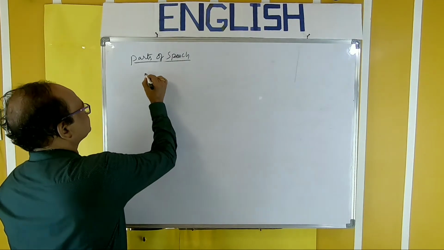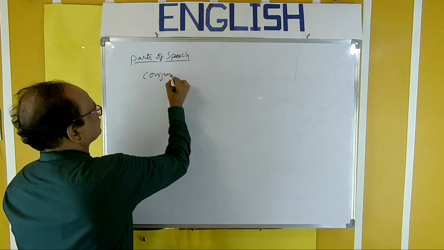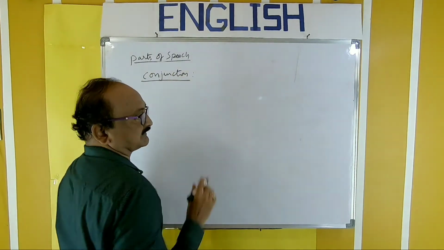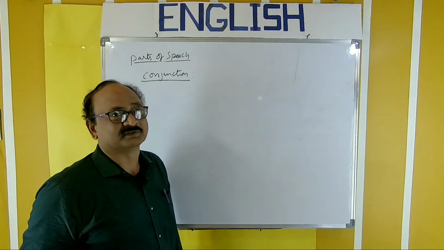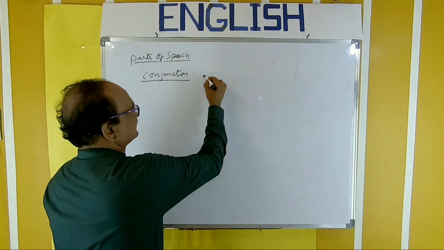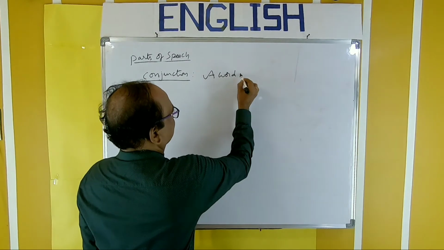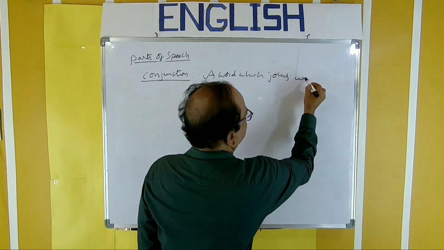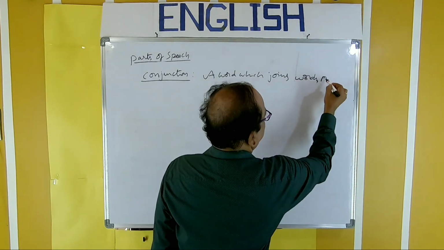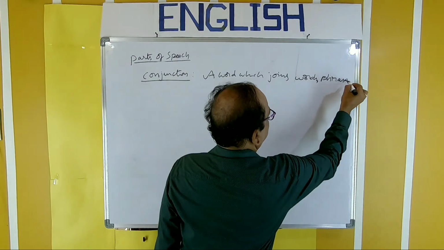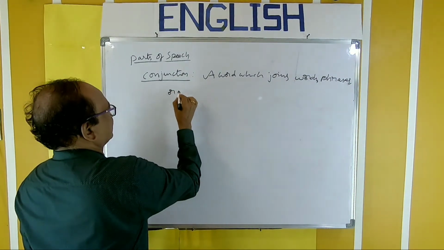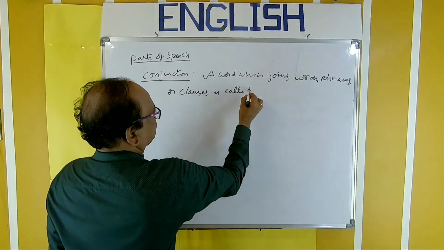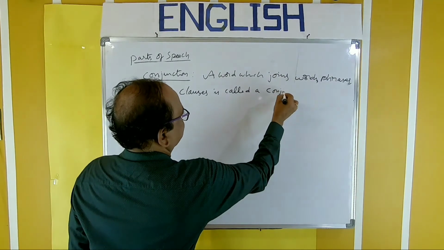Now, conjunction. A conjunction is a joining word. It joins together. A word which joins words, phrases, or clauses is called a conjunction.